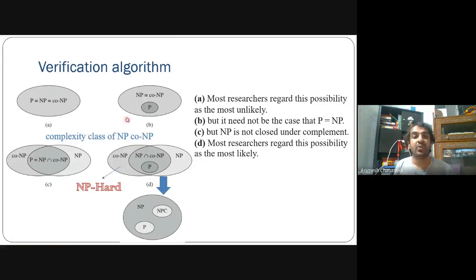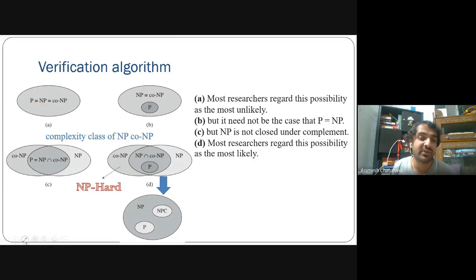So how did these verification algorithms come into existence? Initially, before NP-complete, people thought: why not create a complexity class that we term co-NP. So they created co-NP, and there are possibly four ways for co-NP to exist with P and NP.